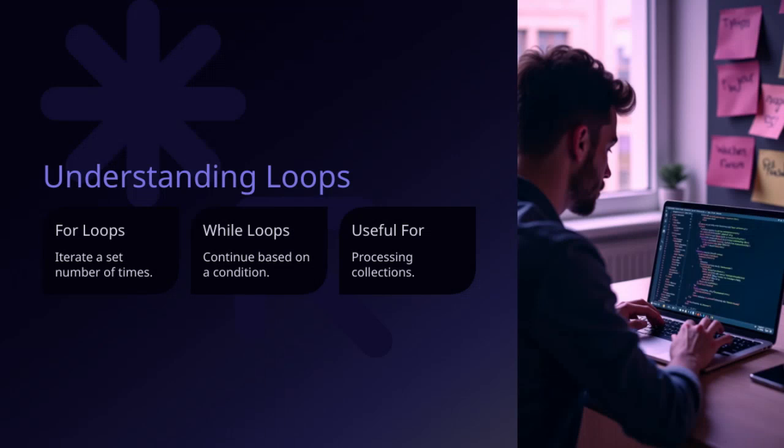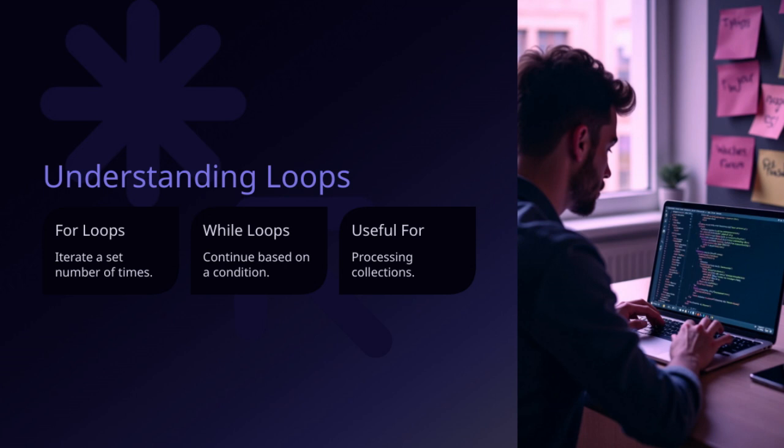Now, let's talk about processing collections. This is really useful when you want to continue executing some code based on a specific condition. For example, maybe you're going through a list and want to keep processing items until a certain condition is no longer true. That's where while loops come into play. They allow you to repeat a block of code as long as a condition remains true. On the other hand, if you know exactly how many times you need to run a piece of code, for loops are your best friend.